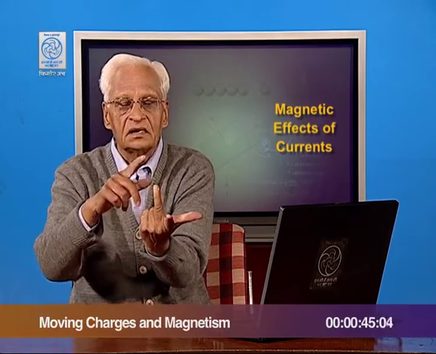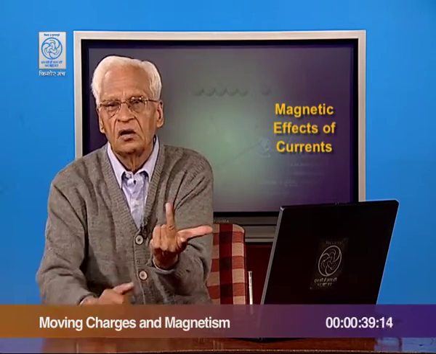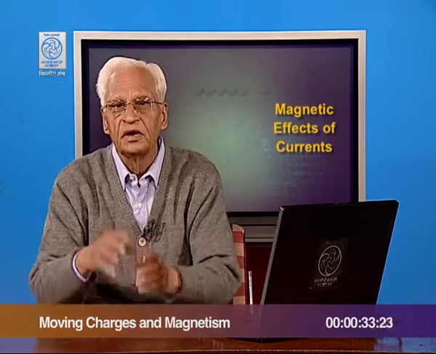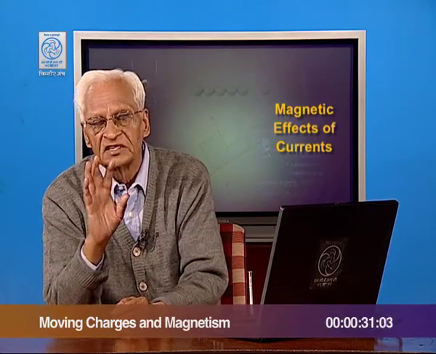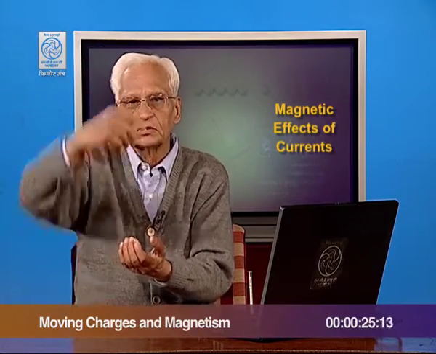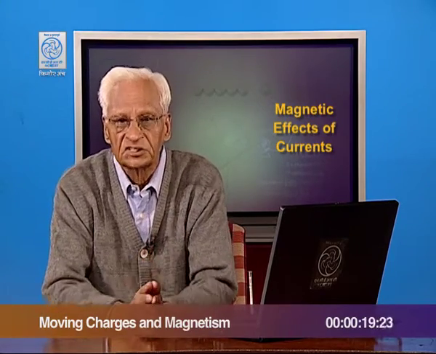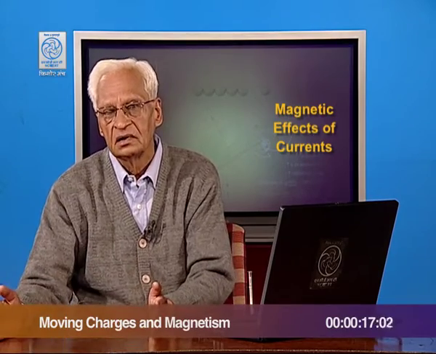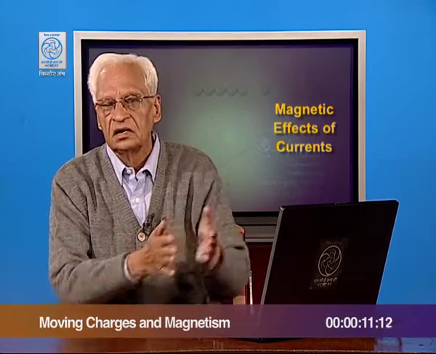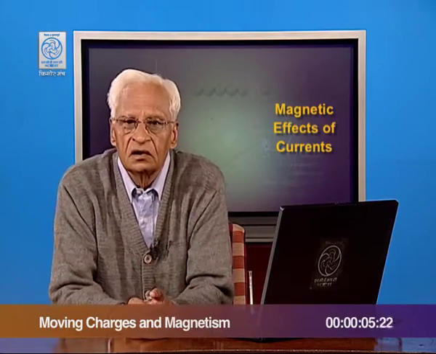Fleming's. This is the current, this is the magnetic field, and this is the direction of force acting on the conductor. And if we have a loop in a magnetic field, then this loop tends to move, and the suspension of course opposes this, and the equilibrium is achieved at a certain deflection. This deflection is a measure of the current going through the instrument. This instrument is called galvanometer, which we can convert into ammeter for measuring currents or voltmeter for measuring voltages.